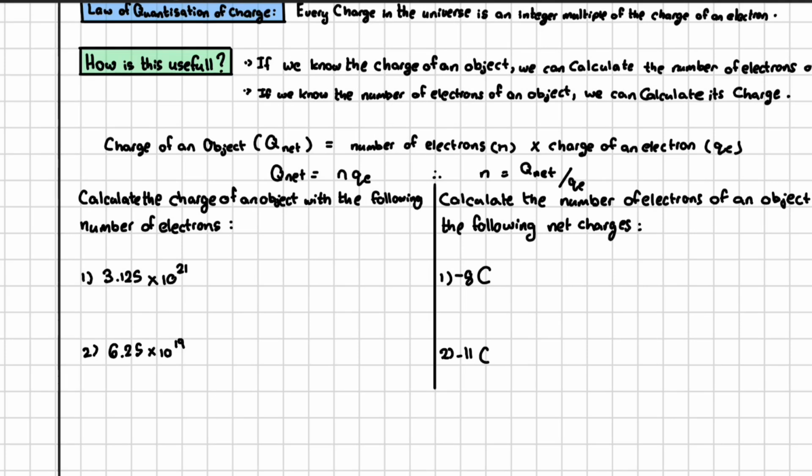Let's use the formula to calculate the charge on this object. The net charge on an object is equal to the number of electrons times the charge on an electron, substituting the number of electrons as 3.125 times 10 to the power 21, and substituting in the charge of an electron, which is negative 1.6 times 10 to the negative 19, I would obtain negative 500 coulombs of charge. So the charge of an object possessing 3.125 times 10 to the power 21 electrons is negative 500 coulombs.